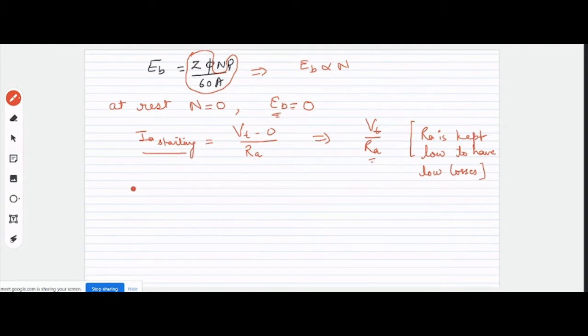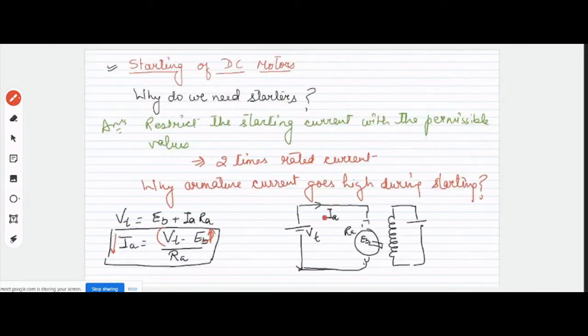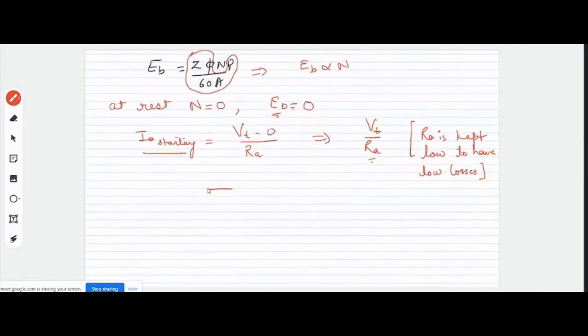The simple answer is, conventionally what we do is we add on the external resistances to the circuit, right? What we do, we add on external resistance in the armature circuit. This is the external resistance, right?